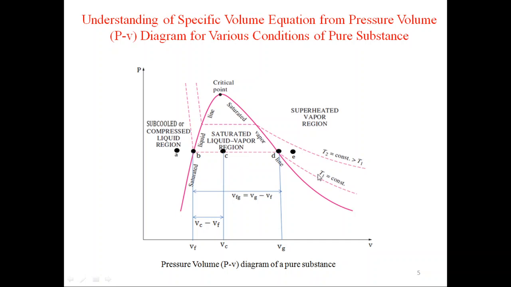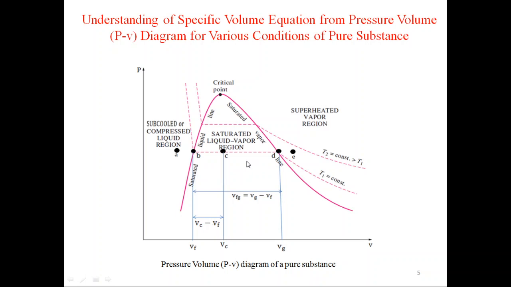Now the nature of constant temperature line in PV diagram is, in the subcooled region, slightly curved, and in the saturated liquid vapor region or wet region it is horizontal, and in the superheated vapor region it is again curved. So we are having two constant temperature lines T1 and T2 such that T2 is greater than T1.